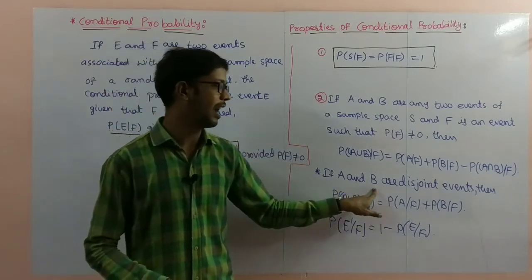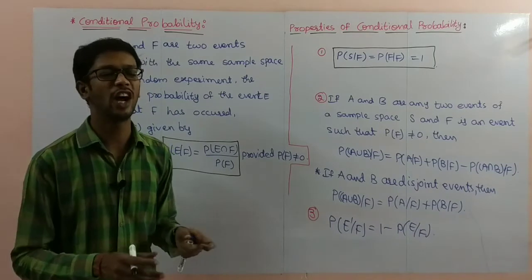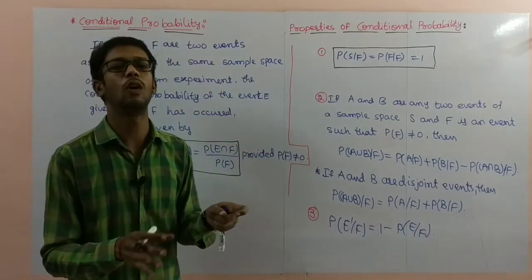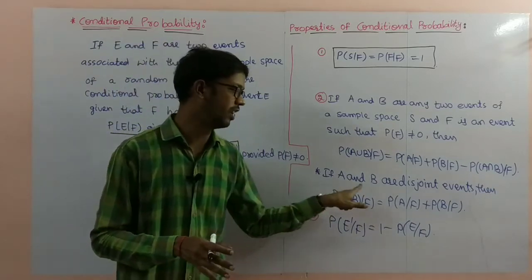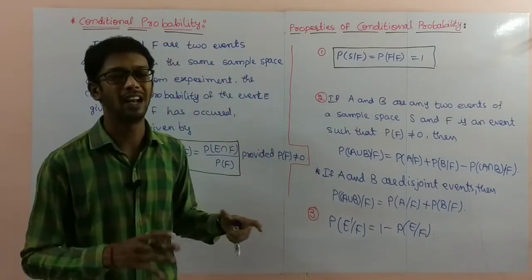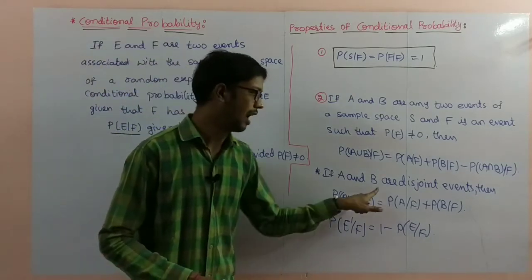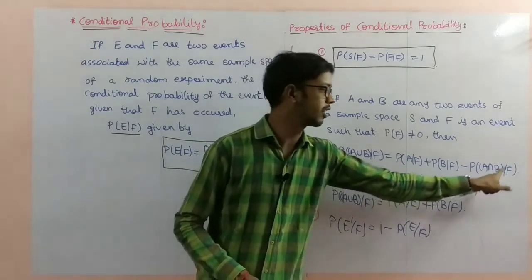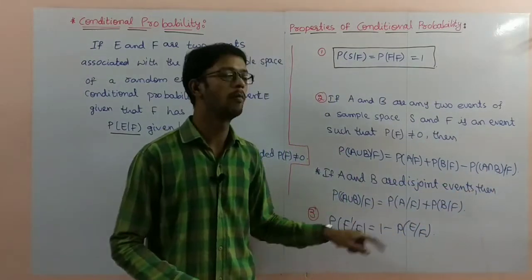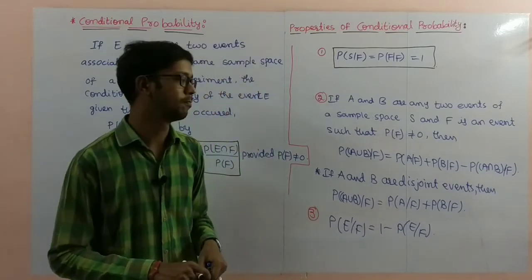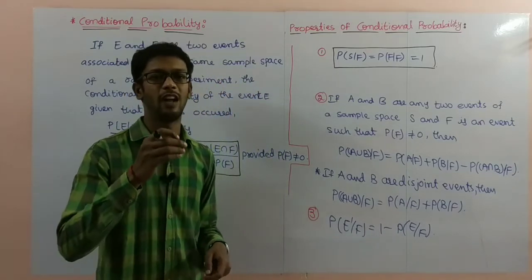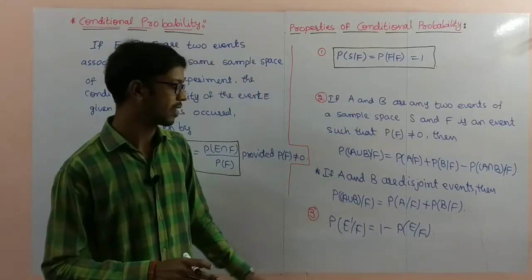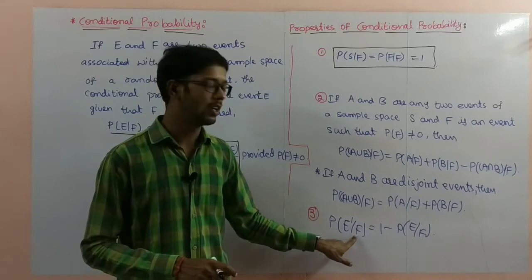Next, if A and B are disjoint events, meaning separate events, disjoint means there is no intersection part between A and B. There is no common element between A and B. Then the intersection part is 0, so here we substitute 0. The answer will become P of A by F plus P of B by F, the conditional probabilities. Next, P of E complement by F.